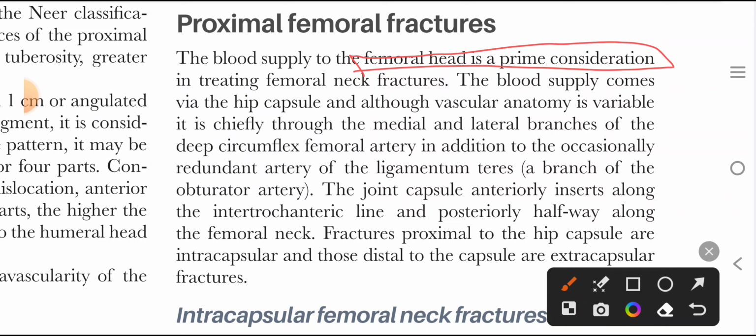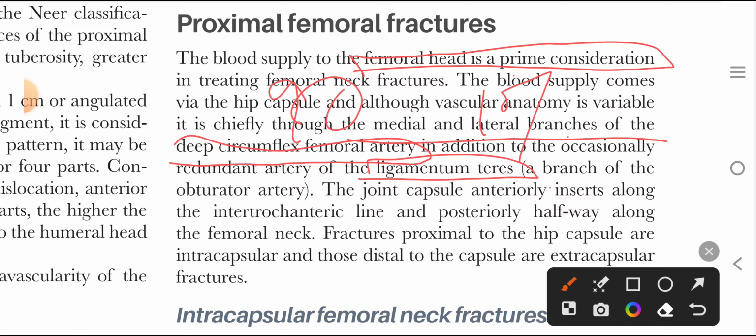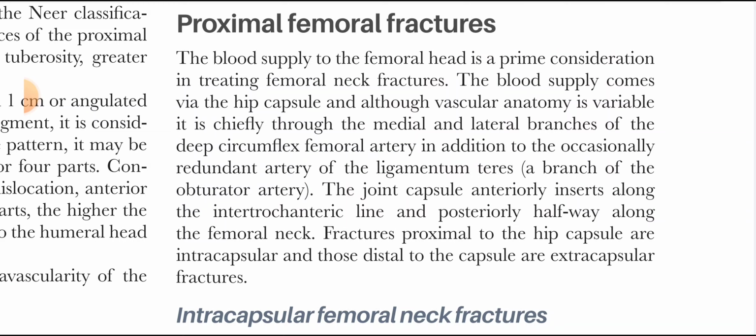What are the arteries supplying blood to the femoral head? Those are medial and lateral branches of the deep circumflex femoral artery. Especially the medial branch supplies 90% and the rest, 10%, is supplied by the lateral. And in children also the ligamentum teres artery, which is a branch of the obturator artery, and it is usually redundant in adults. So 90% is supplied by the medial circumflex femoral artery, 10% by the lateral circumflex femoral artery.